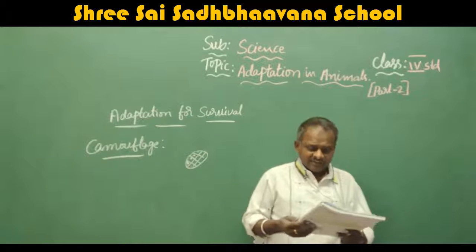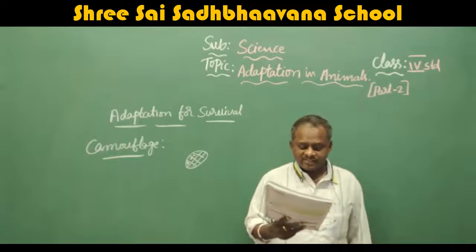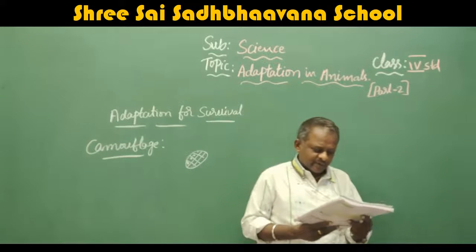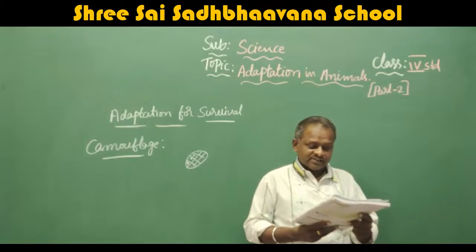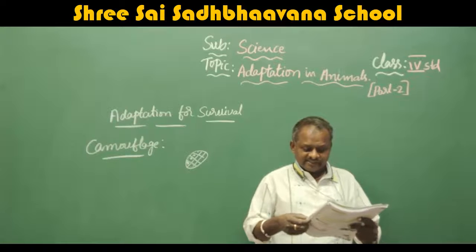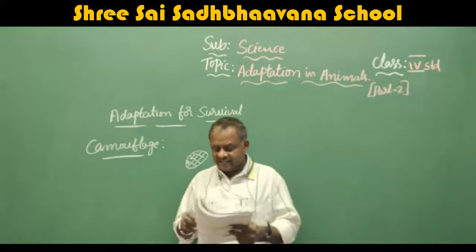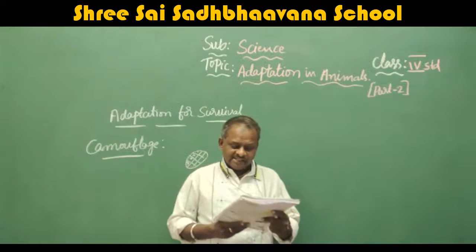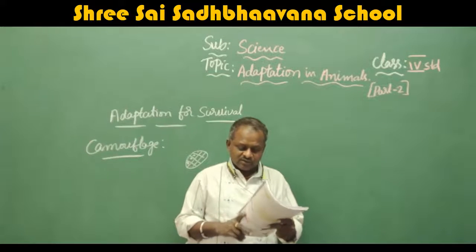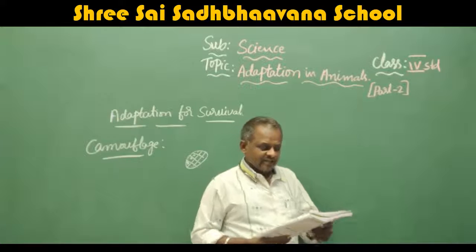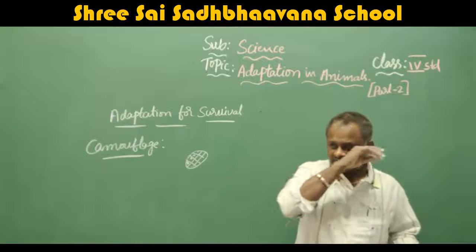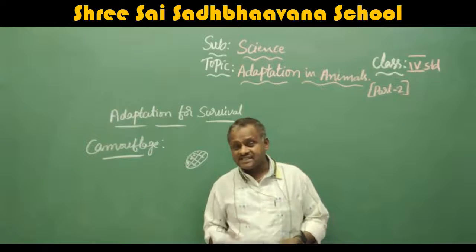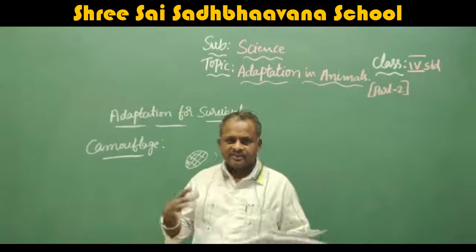Next, some have a special body structure. For example, porcupines have sharp spines toward their enemies. Turtles hide in their hard shells. Scorpions have harmful pincers and cows use their horns to protect themselves from enemies. That means these are all adaptations to protect from the enemies, for survival, for the purpose of living.